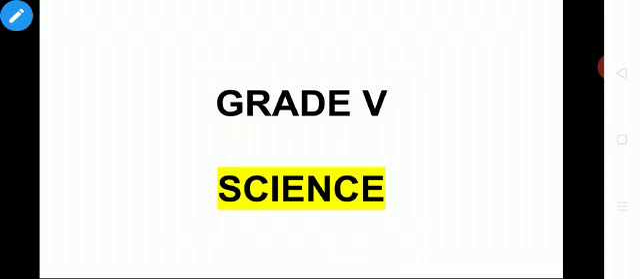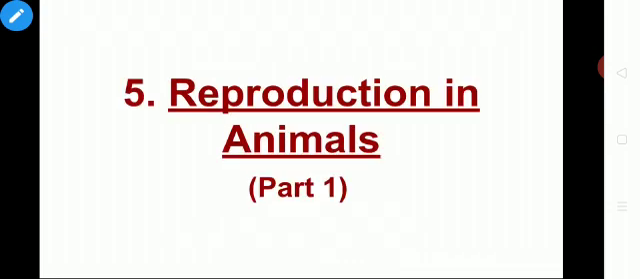Science is always interesting. Today we are going to see a new lesson, that is lesson 5, reproduction in animals. That too we are going to see the part 1 of lesson 5. Now tell me students, what is reproduction? Yes, producing young ones of their own kind or producing babies of their own kind. It is said to be reproduction, isn't it?